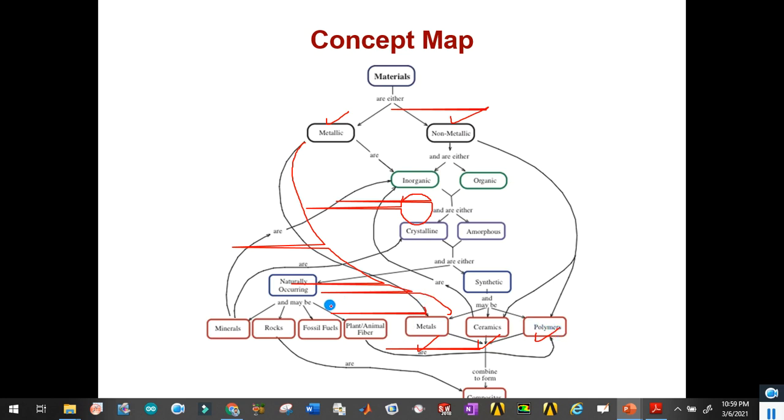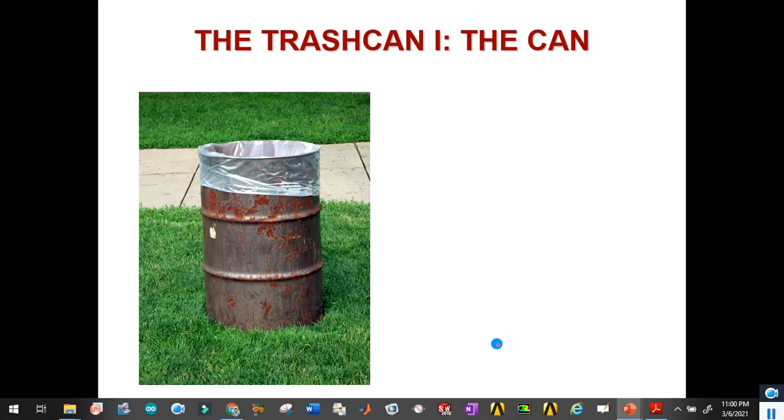And if we go for naturally occurring crystalline and amorphous materials, then we see different minerals, rocks, fossil fuels, and plant and animal fiber. They are all playing their role in naturally occurring crystalline and amorphous materials, while synthetic materials are metals, ceramics and polymers, and they combine are also used in the shape of alloys as well.